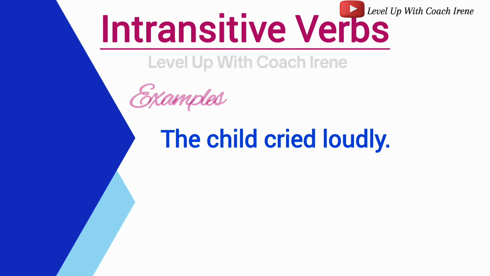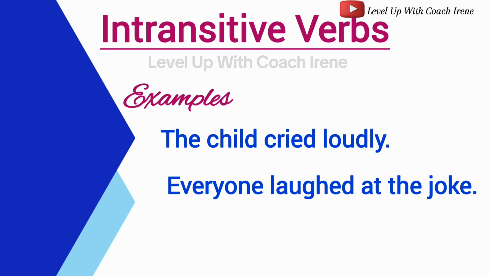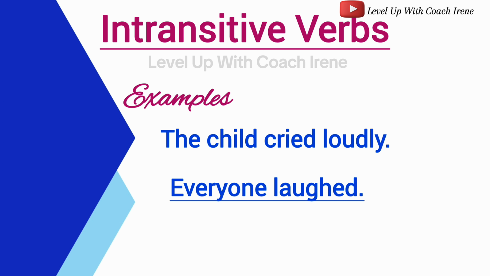For example, the child cried loudly. Everyone laughed at the joke. Let's look at the initial sentence. The child cried loudly. Loudly is not an object. Loudly is an adverb giving us information about how loud the child cried. The second sentence, everyone laughed at the joke. Notice that everyone laughed can stand on its own without adding at the joke. This tells you that laughed here is an intransitive verb.